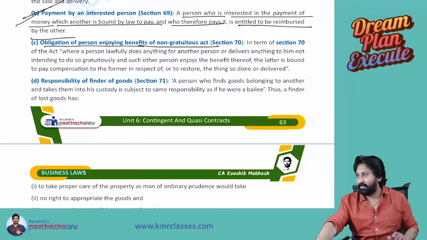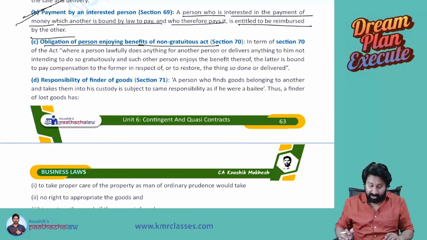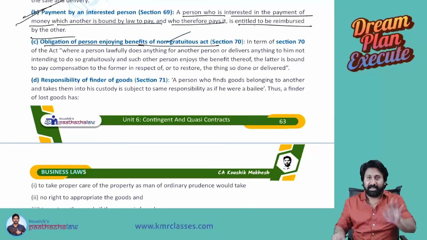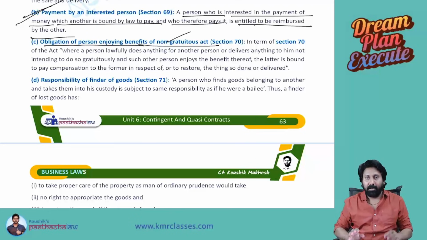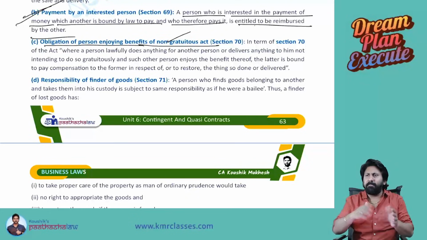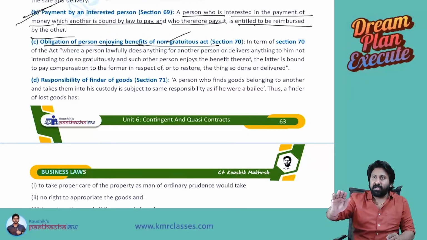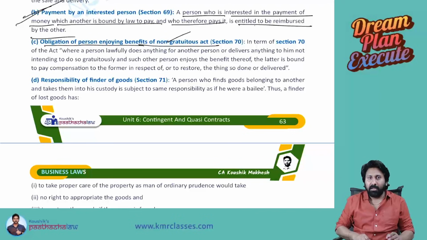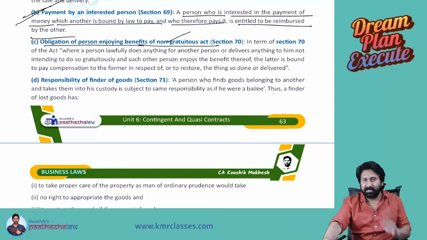Next one: obligation of a person enjoying the benefits of a non-gratuitous act. What is this? See here. Mr. A provided some benefit to Mr. B. There is no agreement between them, no consideration between them, but A provided certain things to B, and out of that he got benefited. There is no agreement between them, but I don't have any intention to provide any free service to you.